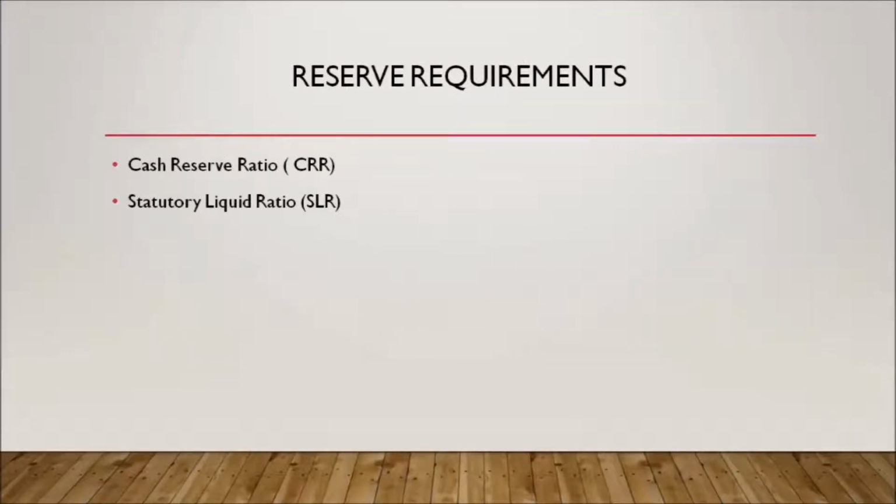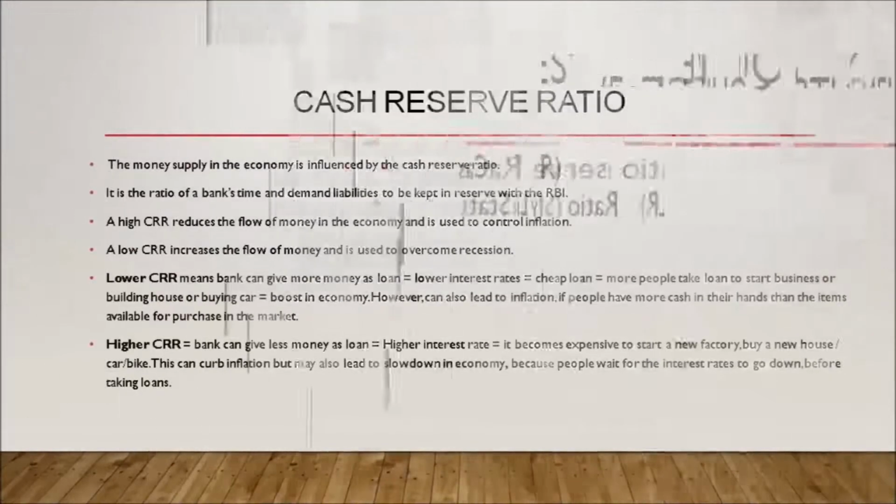Reserve requirements. The Reserve Bank of India is vested with the powers to vary the CRR and SLR. By varying reserve requirements, the RBI restricts the free flow of funds by way of credit to different sectors of the economy. When SLR or CRR is increased by RBI, it reduces commercial banks' capacity to create credit and thus helps to check inflationary pressures. Now, let us discuss what are CRR and SLR.